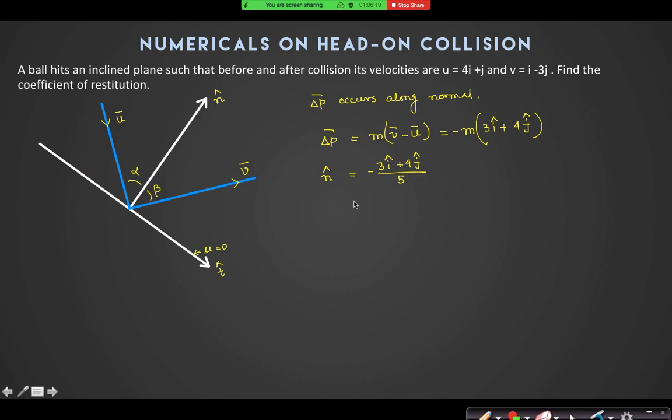Sir, I didn't get this thing. Which one? How did you derive the n cap? Look, change in linear momentum only happens along normal direction, because along tangent direction there is no change in momentum. Yes, sir. So the change in momentum is this vector. If this vector happens along normal direction, the unit vector of this one is along the normal only.